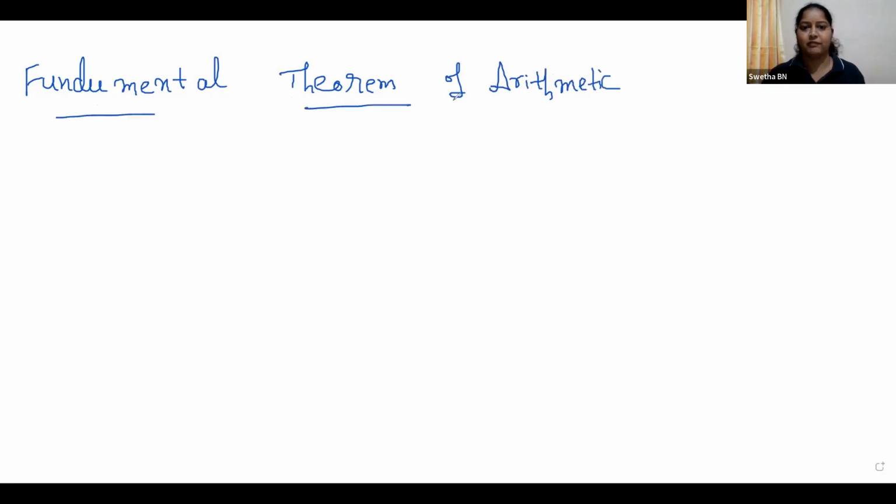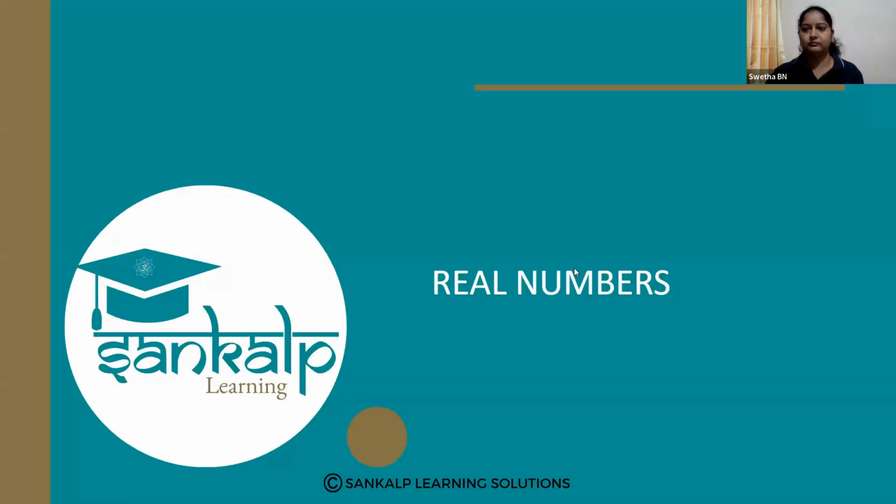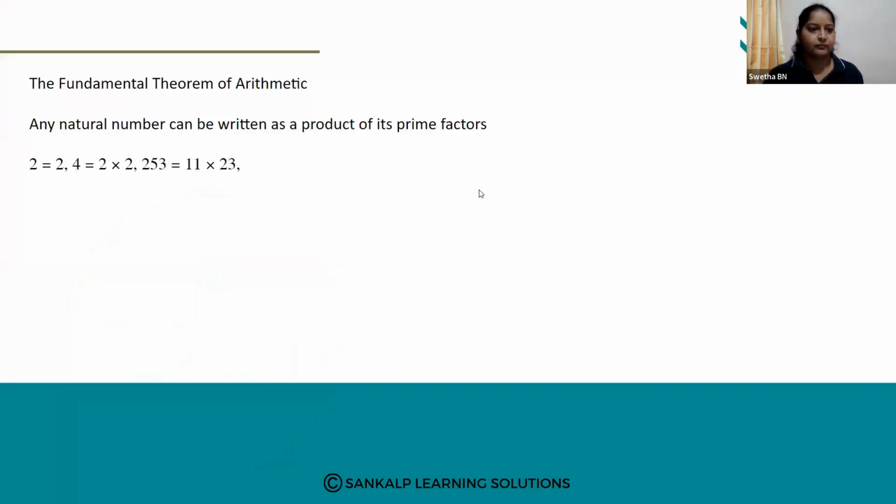So what is the fundamental theorem of arithmetic? See here, the fundamental theorem of arithmetic says any natural number can be written as a product of its prime factors.